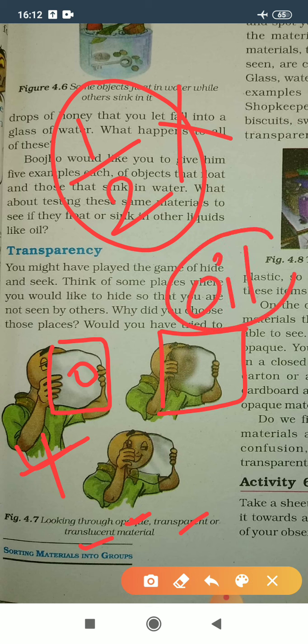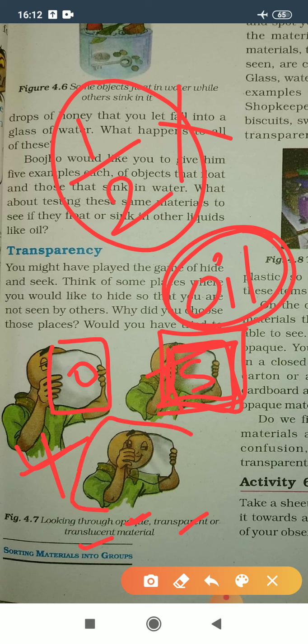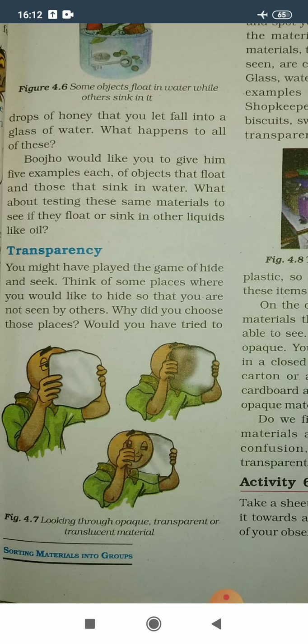With the help of oil, the paper becomes translucent. That means he cannot see many things, but he can see a little. So it is called a translucent material. And in this third diagram he can clearly watch through this glass. So this is called a transparent material.